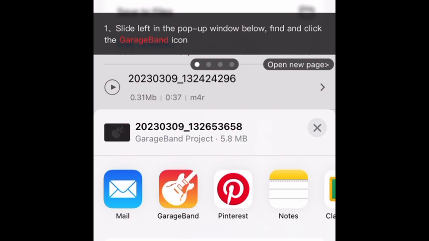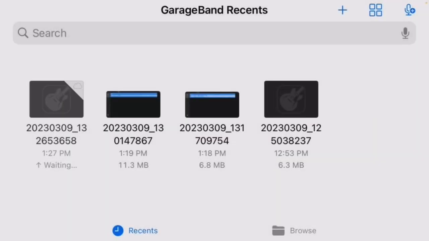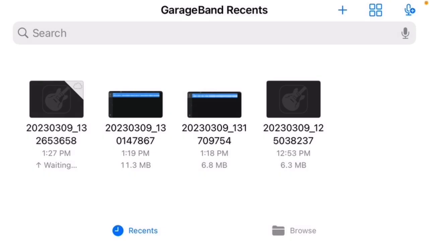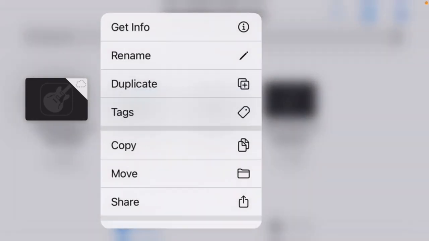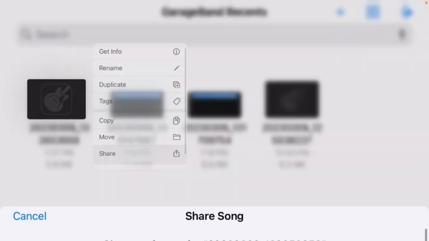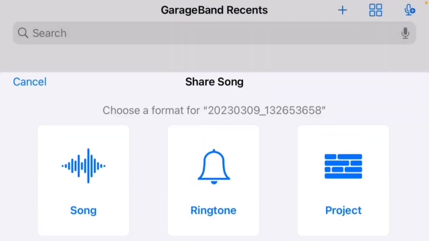Then press GarageBand. Then it will import the sound or video to GarageBand. Then hold the sound for a bit, then many buttons will pop up. Then press share. Then press ringtone.